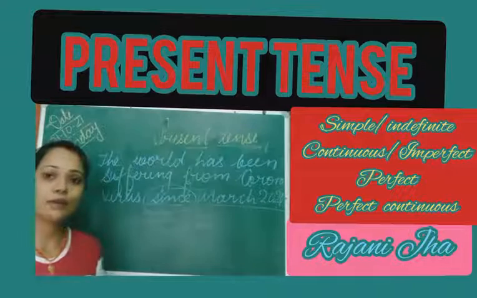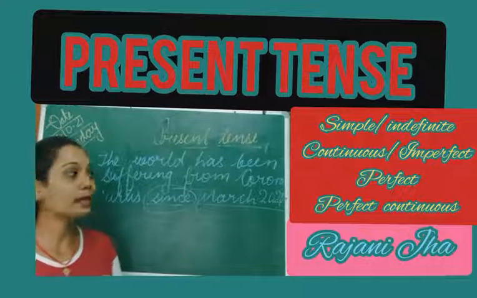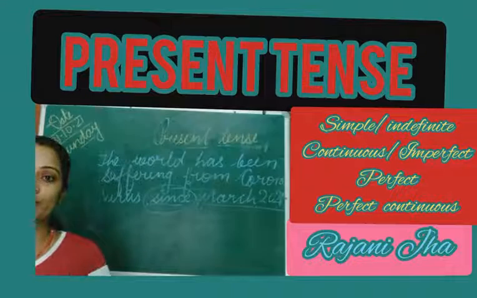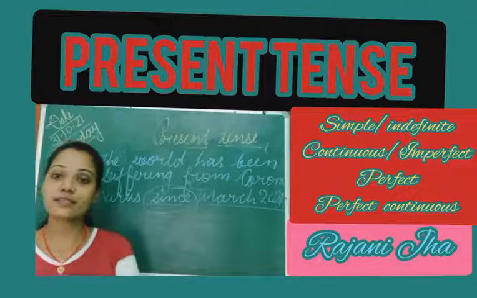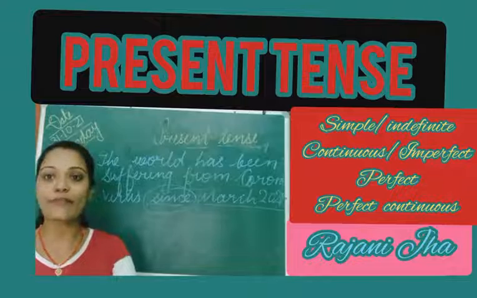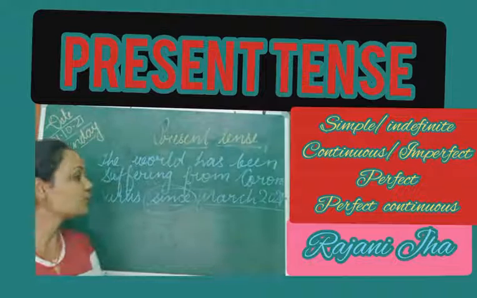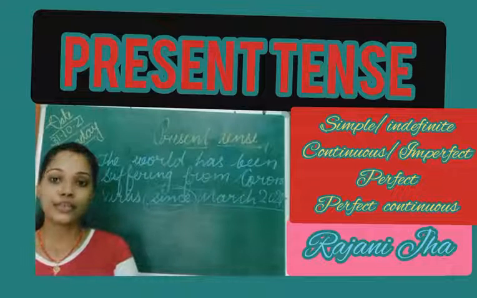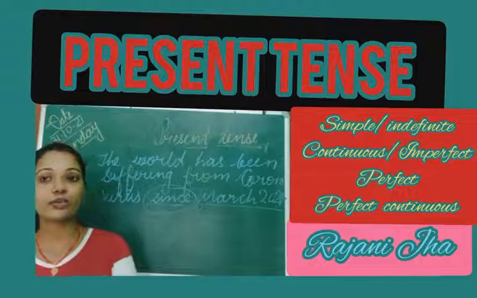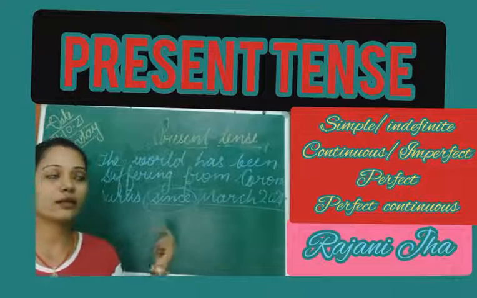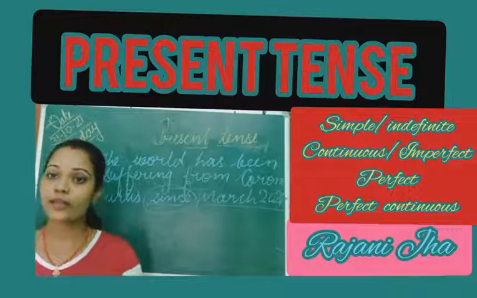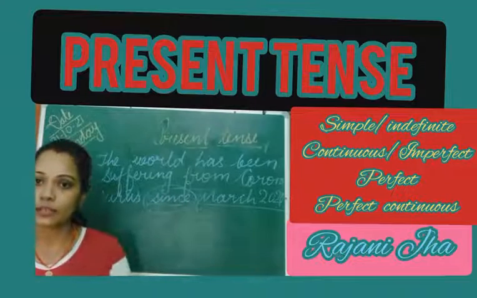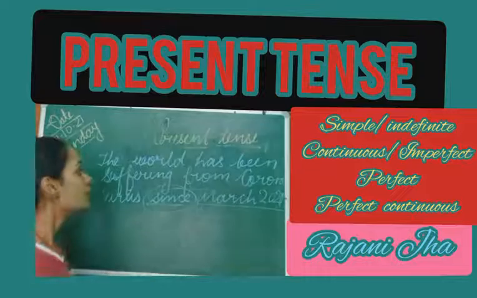So this is the example of present perfect continuous, and I hope you have understood present tense properly, perfectly, and you will be able to use it correctly in the next topic, because when I teach you narration, direct and indirect speech, when I teach you active and passive voice, all these things, you will have to use tense. You will have to know about tense, then only you will understand, otherwise it is not possible.